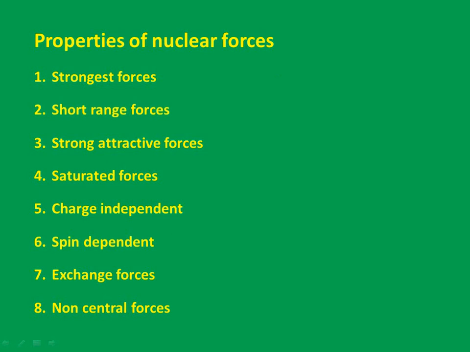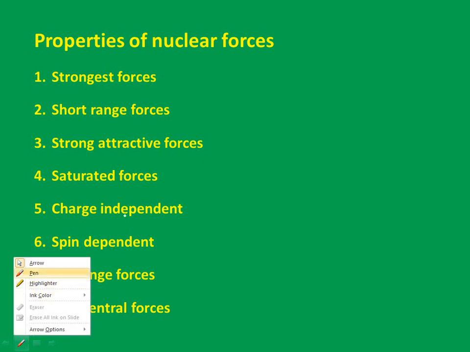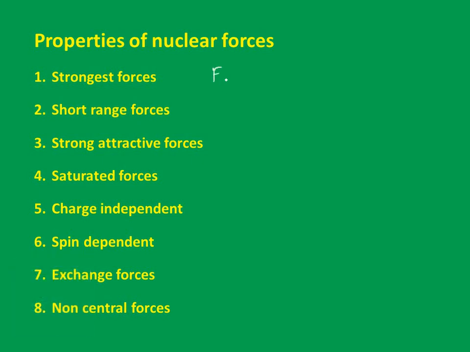So if you go for the ratio, let me mention it: F gravitational, F electrostatic, F nuclear. Remember, electrostatic is nothing but the Coulomb force. It will be in the order of 1:10⁻36:10⁻38. Such a large, such a strong. So nuclear forces are much stronger than the gravitational forces. The relative strengths you can notice here.